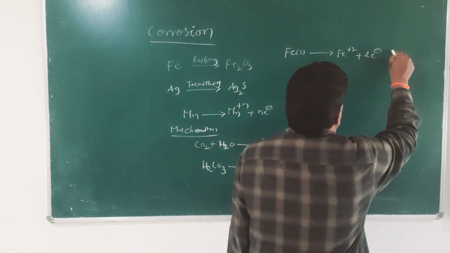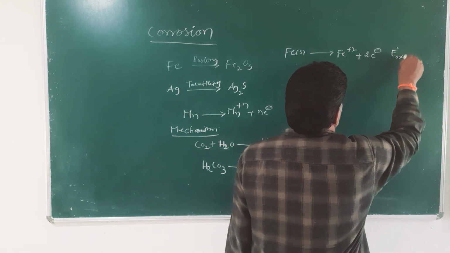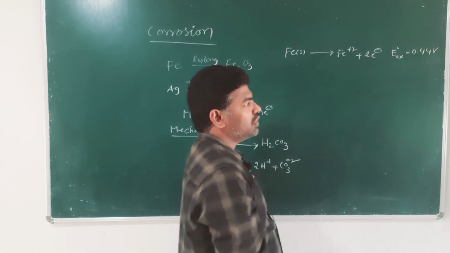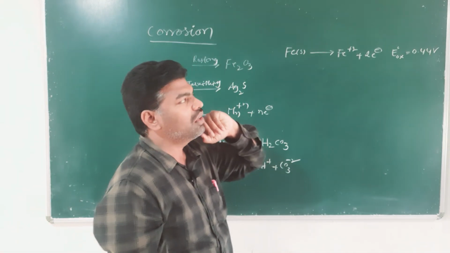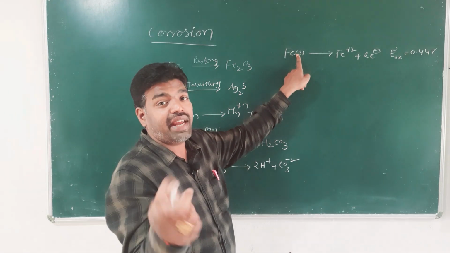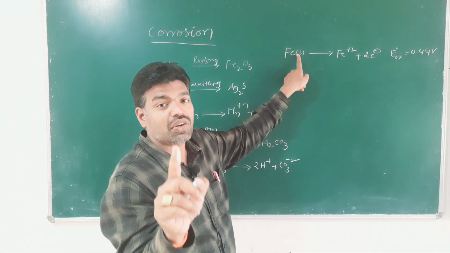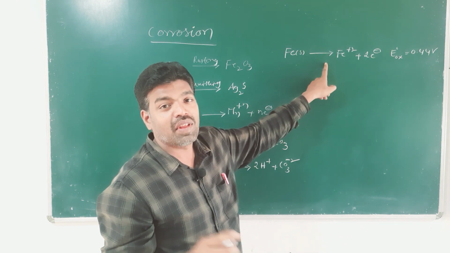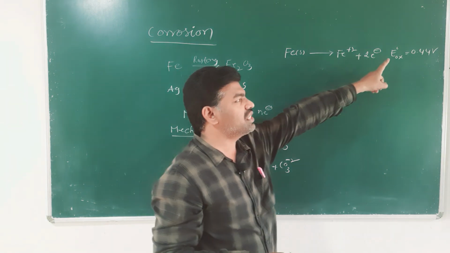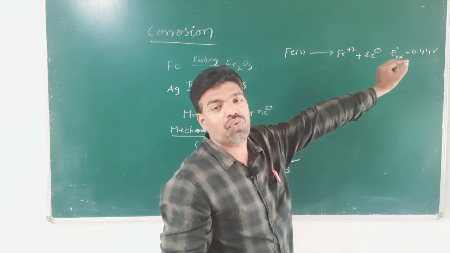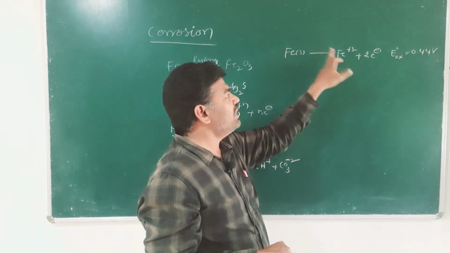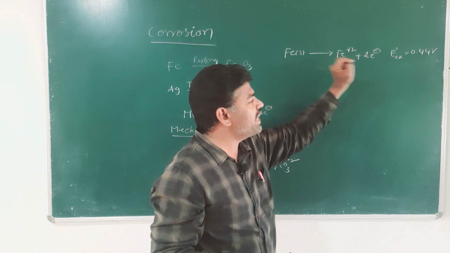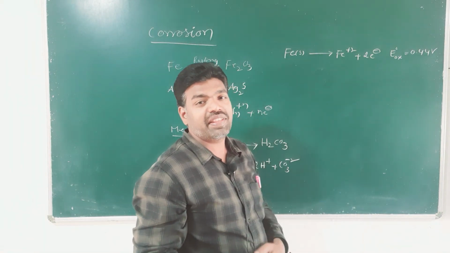This is oxidation E naught, and this potential comes out to be 0.44 volts. So, this is the oxidation reaction. Iron in contact with dissolved carbon dioxide and oxygen undergoes oxidation, and this oxidation potential comes out to be 0.44 volts, right. And the electrons lost by iron are taken up by the H+ ions.